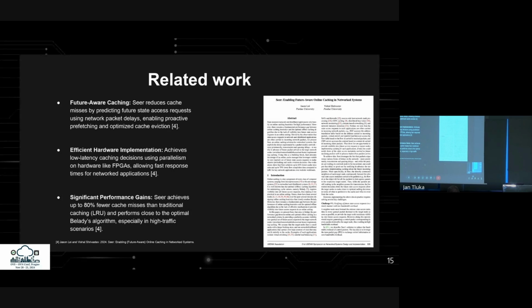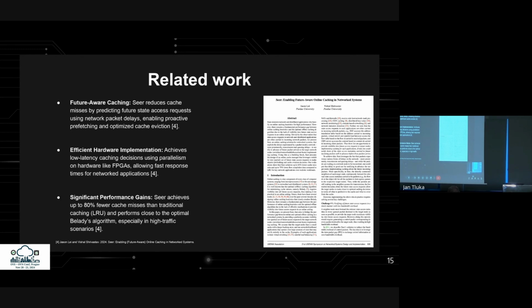When packets are queued at neighboring nodes, Seer captures metadata like flow or object IDs from these packets and sends it ahead to the target caching node. This metadata acts as an early warning system, giving Seer insight into which data will soon be needed, even before the packets arrive. By using these advanced notifications, Seer can prefetch necessary data and make smart eviction choices, transforming packet delays into valuable prediction windows and significantly reducing cache misses.